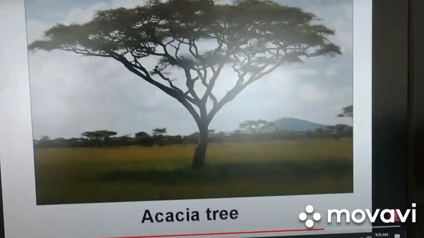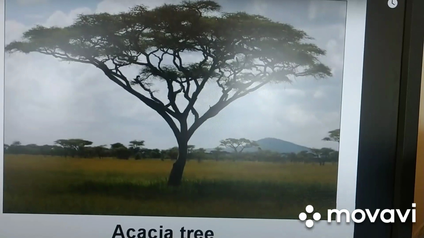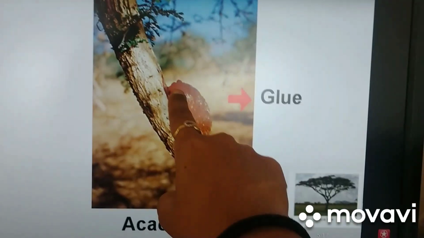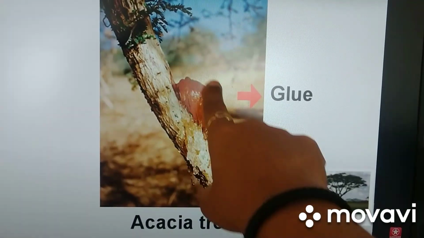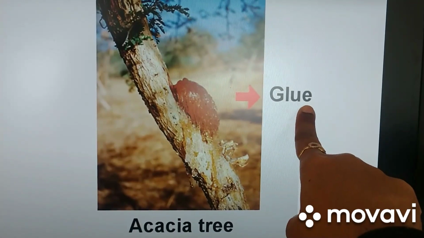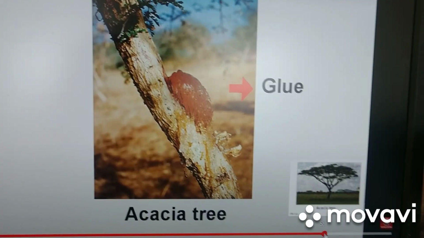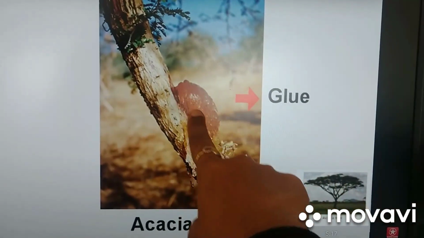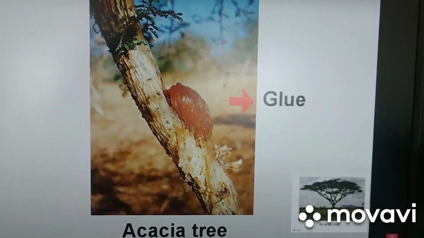Now one more interesting thing. This is an acacia tree. And now what is the use of acacia tree? One more thing I'll show you. Can you see something? On these acacia trees, this is a liquid which is secreted and it becomes a little hard stuff on the plant. What is this? This is nothing but glue. Yes, we make glues also from the plant only, which we use for sticking different kind of things, correct? Even we use these kind of glue to make sweets also. Now you saw how important it is?